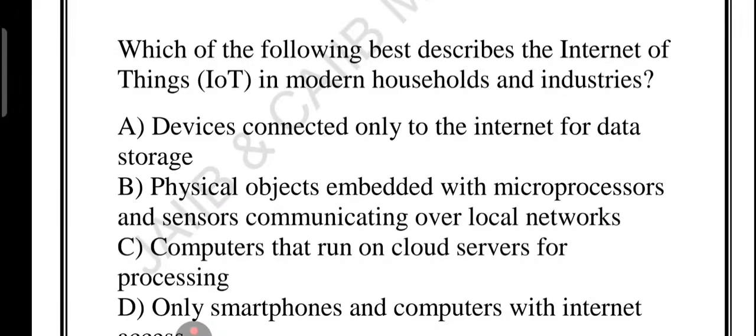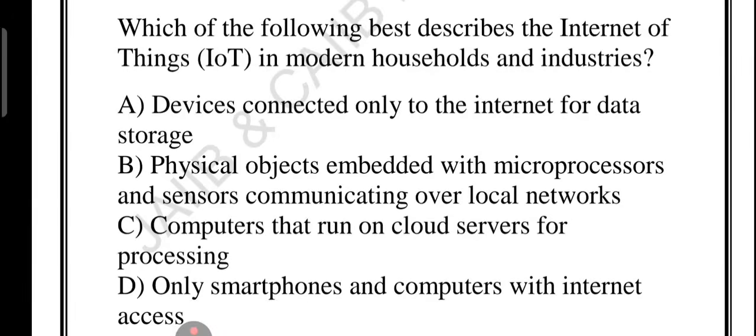The question is, which of the following best describes the Internet of Things in modern household and industry? Option A, physical devices connected only to the internet for data storage. Option B, physical objects embedded with microprocessors and sensors communicating over a local network. Option C, computers that run on cloud services for processing. Option D, only a smartphone and computer with internet access.